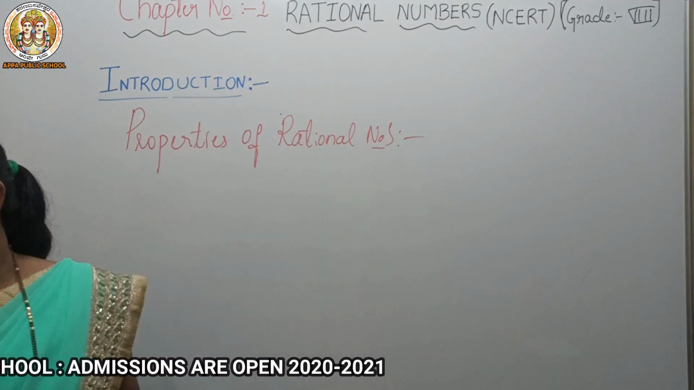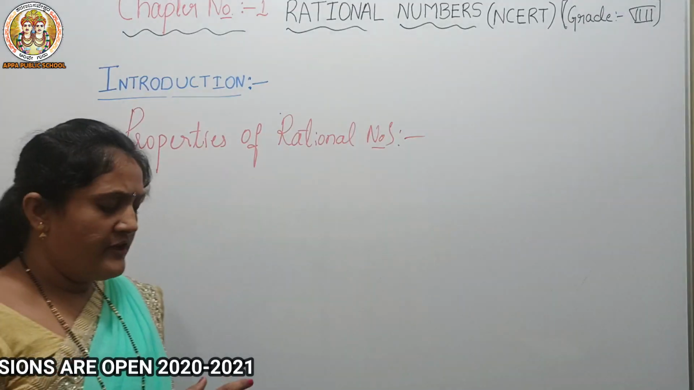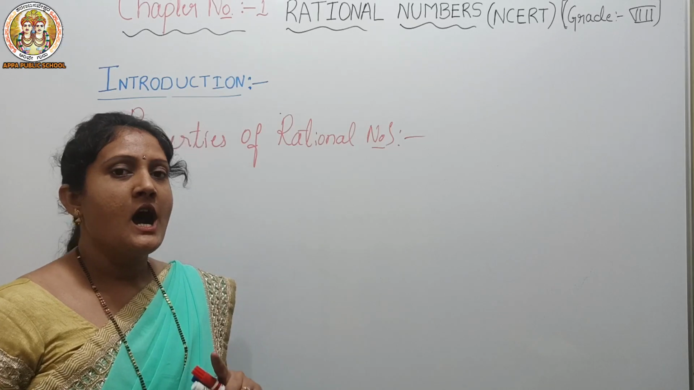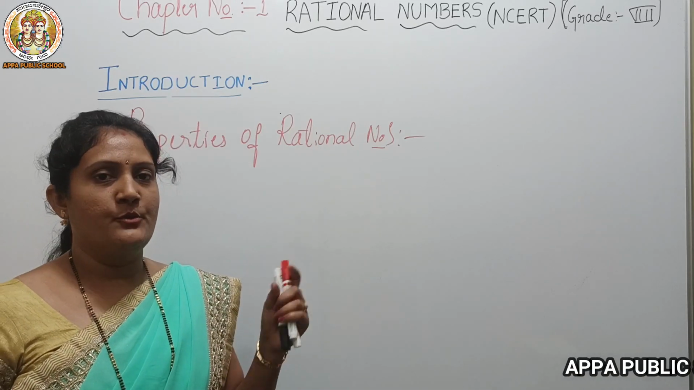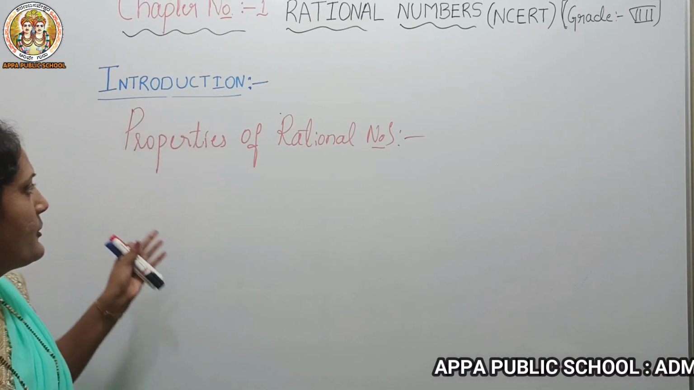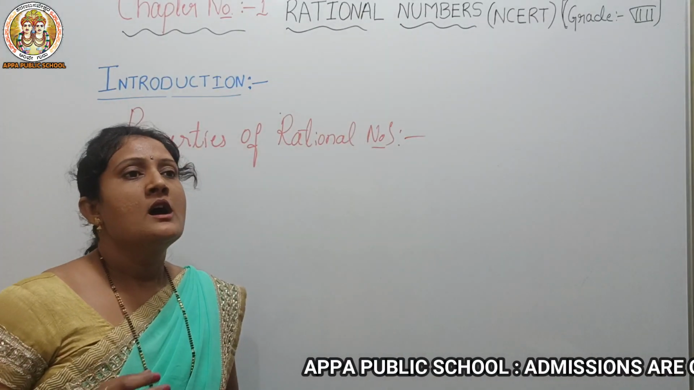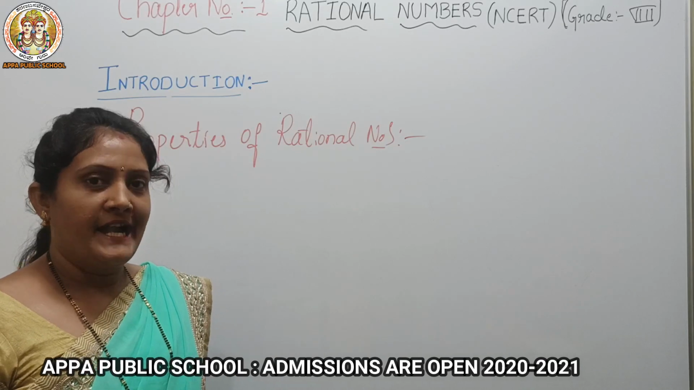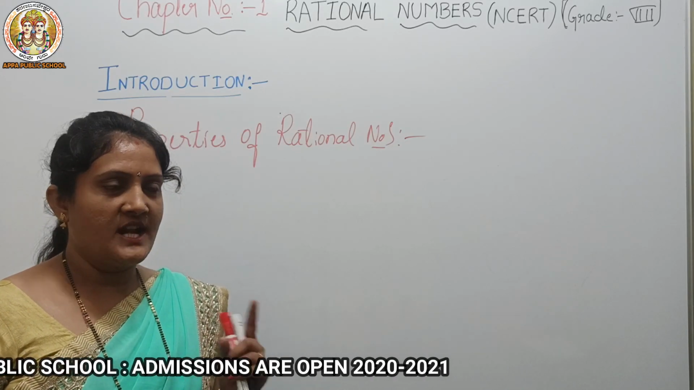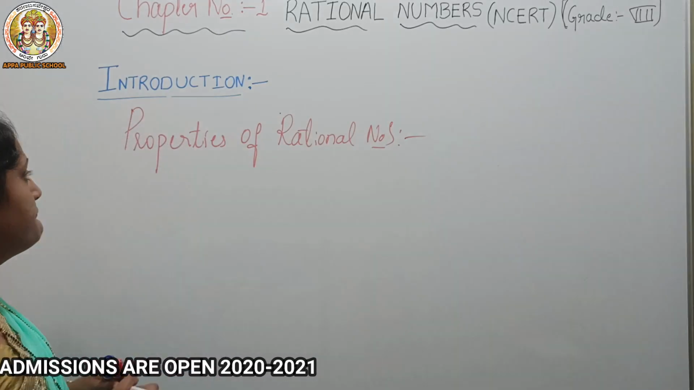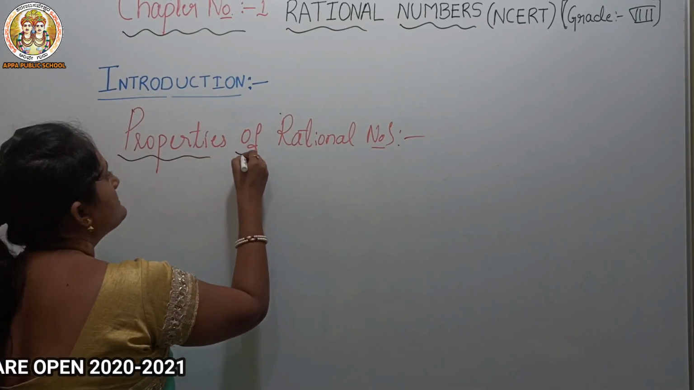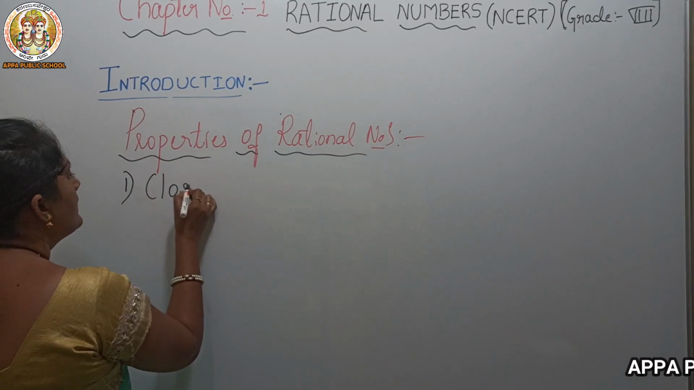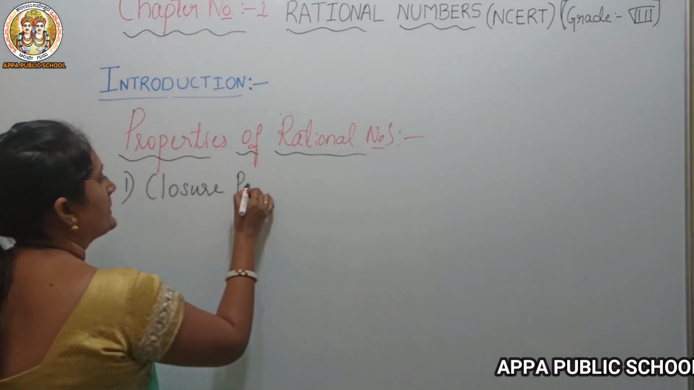Properties of rational numbers. We have 4 properties: closure property, commutative property, associative property, and distributive property. Whatever property we study here, we'll study with the 4 operations: addition, subtraction, multiplication, and division. So let's start with the first property of rational numbers, the closure property.